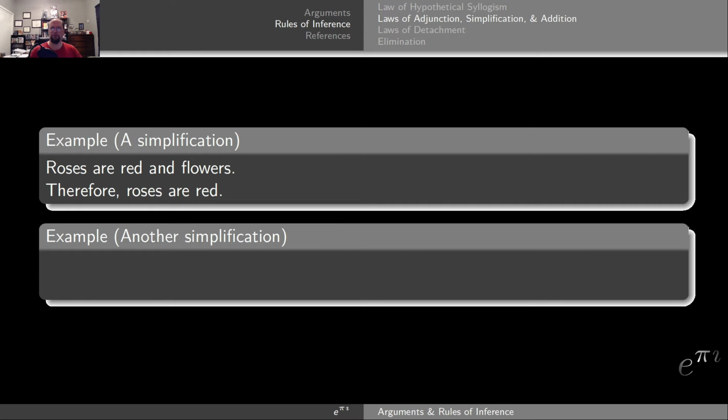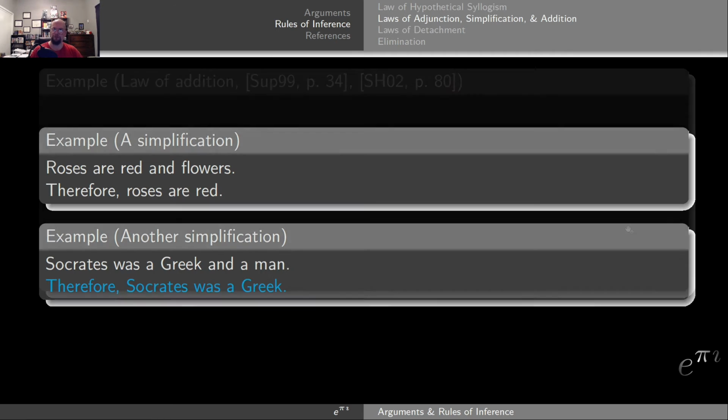For a second example, let's consider this simplification. My premise is going to be that Socrates was a Greek and a man. So the P in this case is Socrates was a Greek. The Q in this case is Socrates was a man. So the simplification is essentially ignore one of the two conjuncts. In this case, therefore, Socrates was a Greek. So here's another simplification argument.